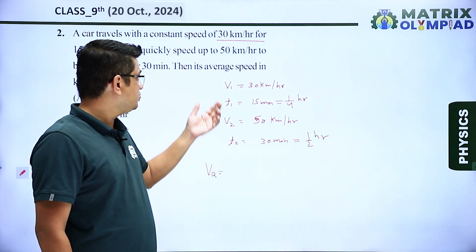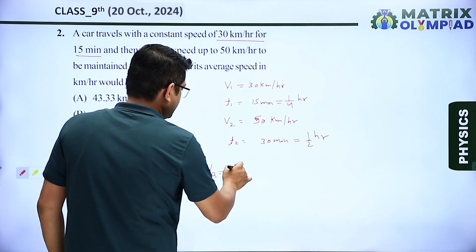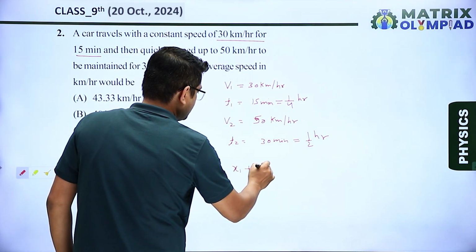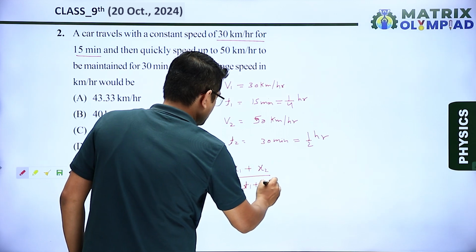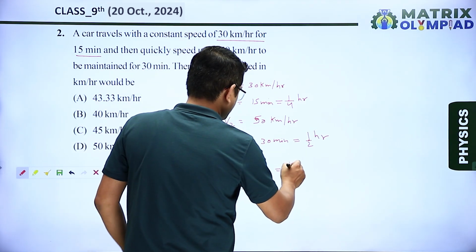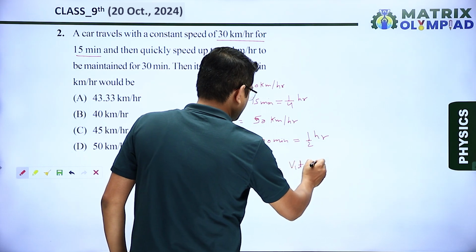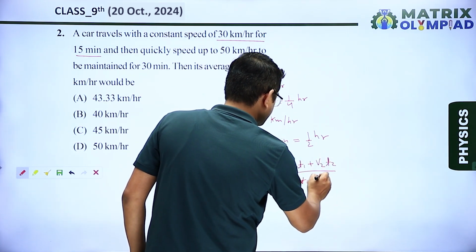Distance is equals to speed into time. So for first part the distance, let's say x1, for next part distance is x2, and time is t1 plus t2. So we know that x1 can be given as v1 into t1, so it will be v1 t1 plus v2 t2 divided by t1 plus t2.